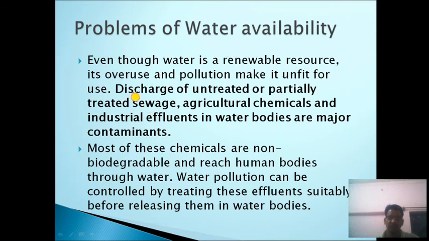So discharge of untreated or partially treated sewage, agricultural chemicals, and industrial effluents in the water are the major contaminants. So most of these chemicals are non-biodegradable and reach human bodies through the water, and water pollution can be controlled by treating these effluents suitably before releasing them into the water bodies.